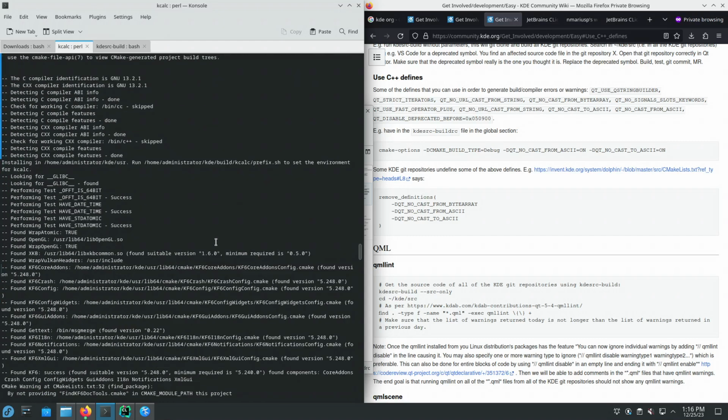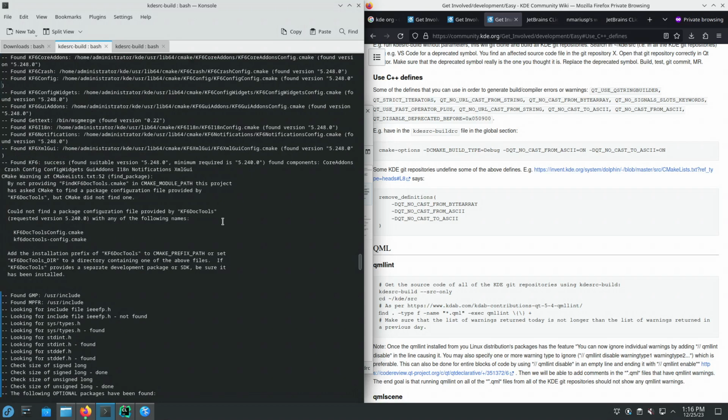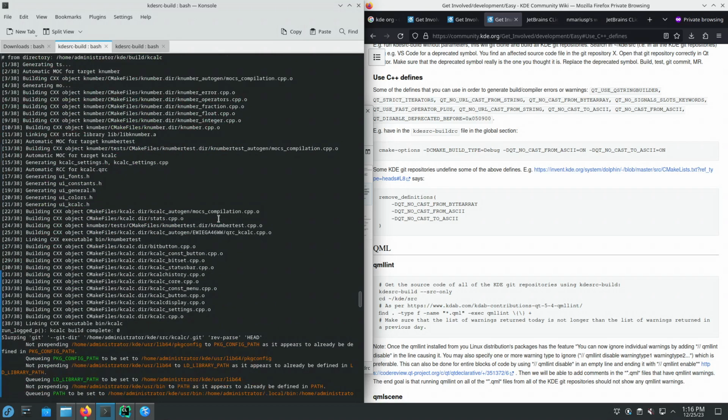Let's look at the command line of cmake. So it has defined it here, QT_NO_CAST_FROM_ASCII equals on. And there are no errors.